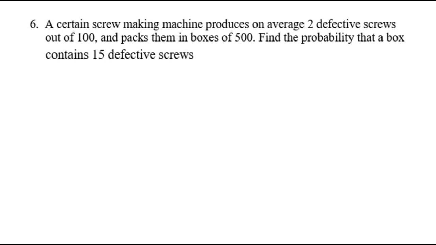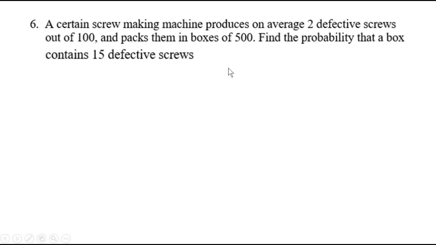A certain screw making machine produces on average 2 defective screws out of 100. So here proportion is given, and packs them in boxes of 500. Please don't get confused here. When you look for the word average, don't take lambda as 2, because here proportion is given. On average 2 defectives out of 100, proportion is given, and packs them in boxes of 500. Find the probability that a box contains 15 defective screws.